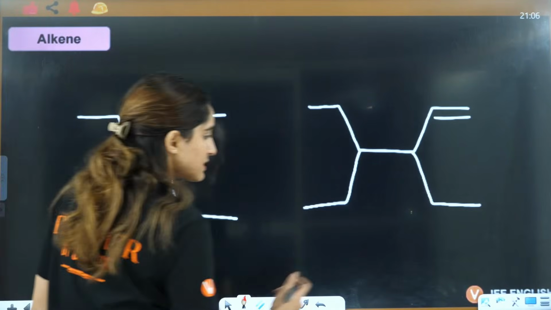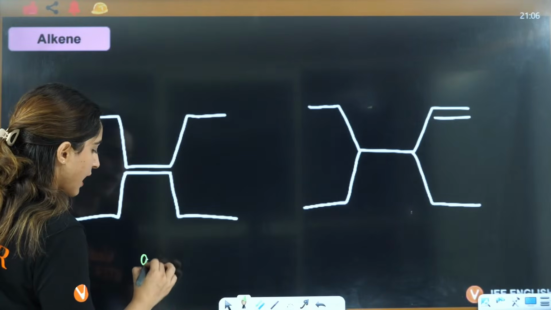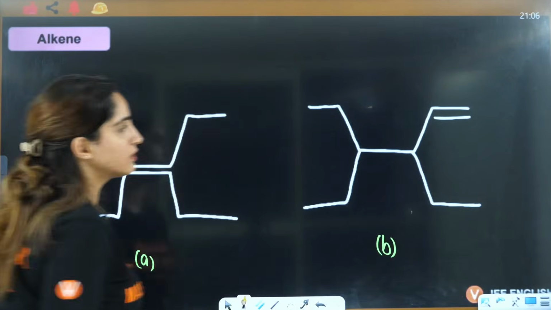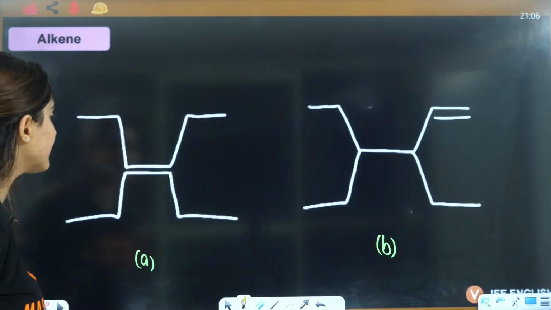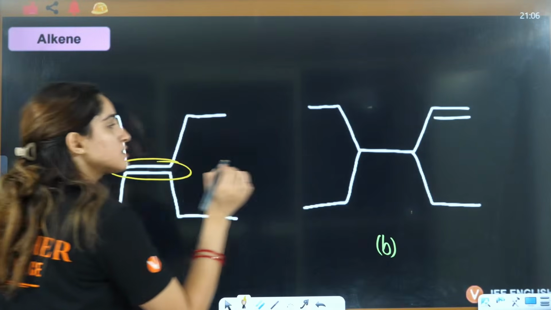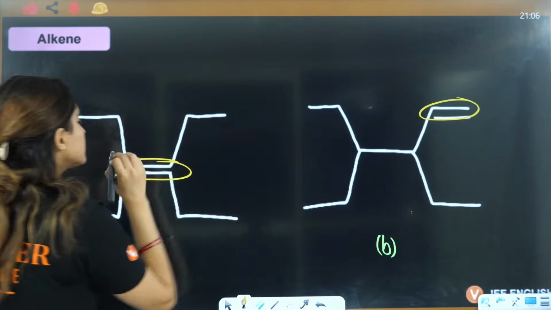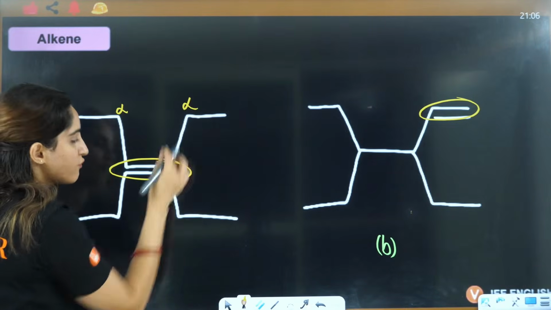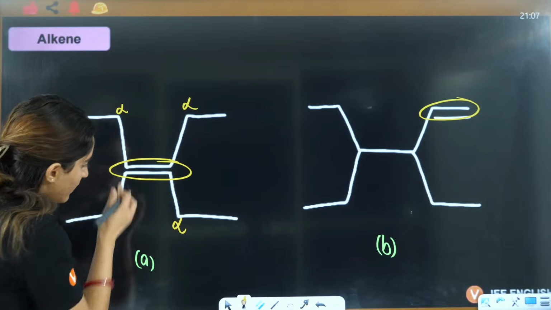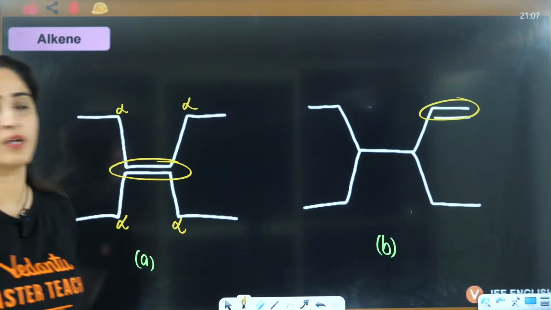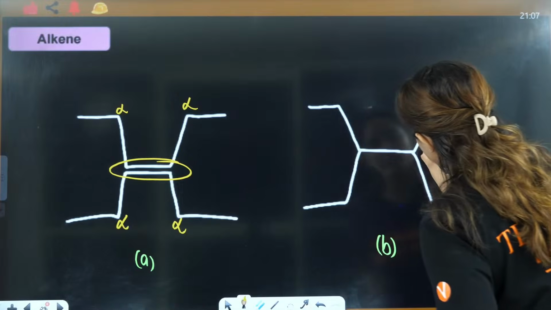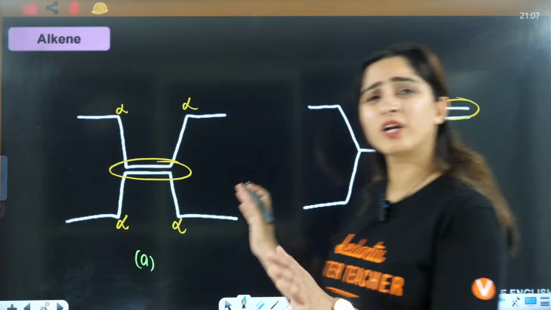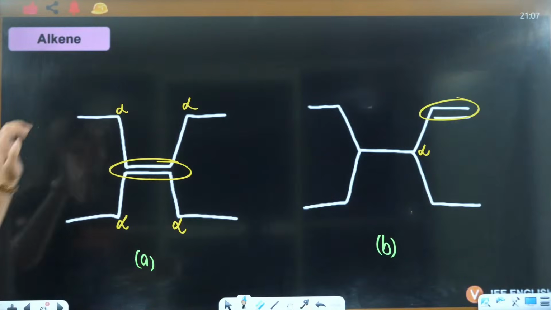Now let's talk about this one. This is A and this is B, and if you have to tell me what is the correct answer here, tell me about it, right? Directly connected is alpha, okay? Direct connection is only one, that is alpha, right? So, no double bond in alpha carbon, can you see?